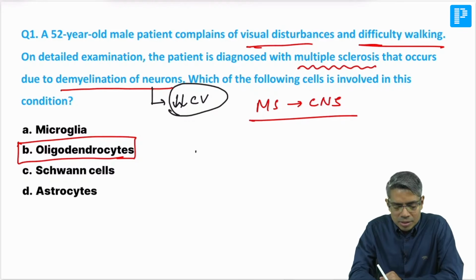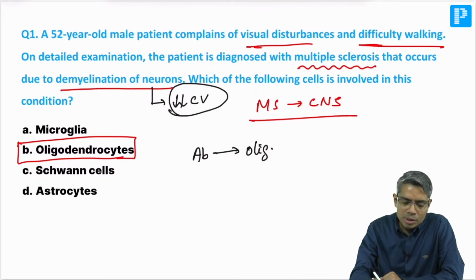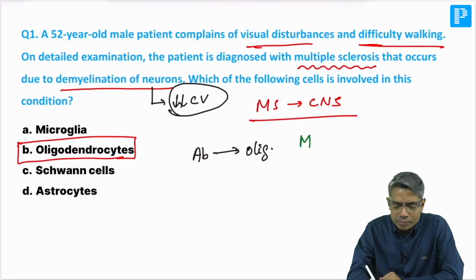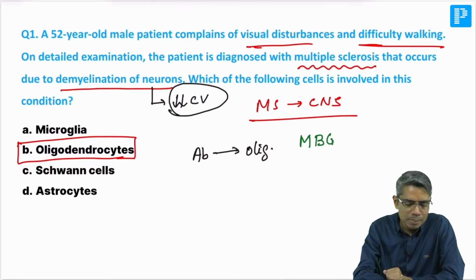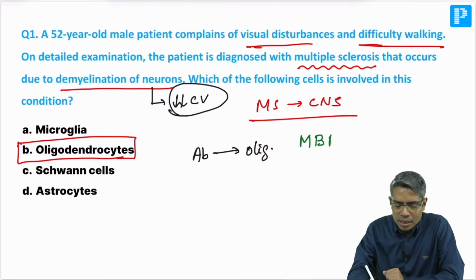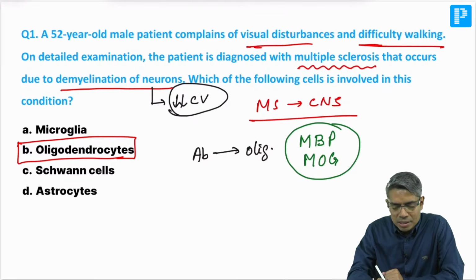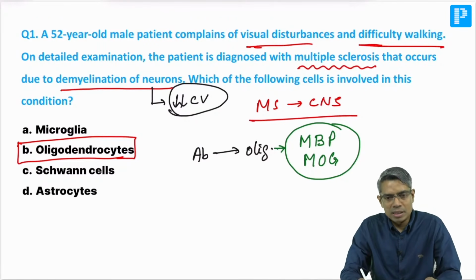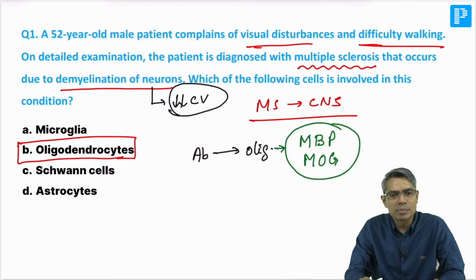And why is the oligodendrocyte destroyed? Because, you know, antibody destroys the oligodendrocyte, which forms the myelin. There are two important protein names you have to remember, because the antibodies are mainly directed against those proteins. One is myelin basic protein, MBP, and the second one is MOG, myelin oligodendrocyte glycoprotein. So basically the antibody is directed against these two proteins, and that is the source of the antigen for this kind of antibody production. Try to remember this extra information.